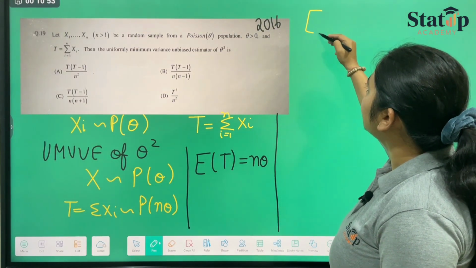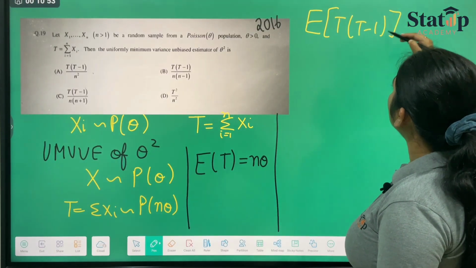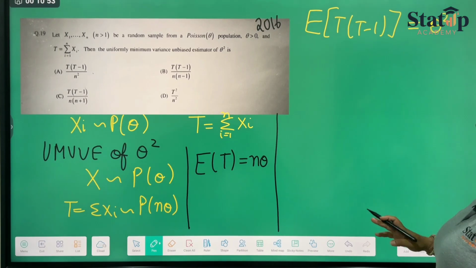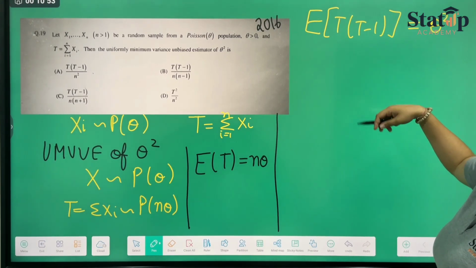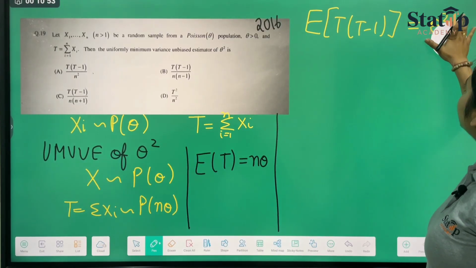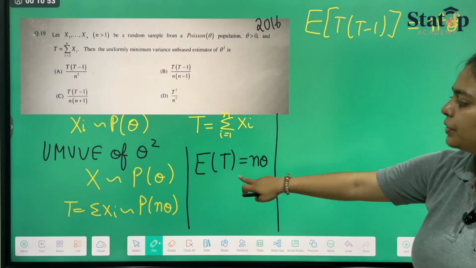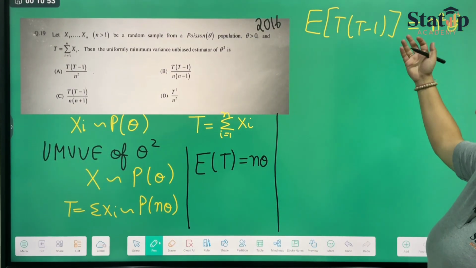The expectation of t into t minus 1 will be n square theta square, because the expectation of t is n theta.